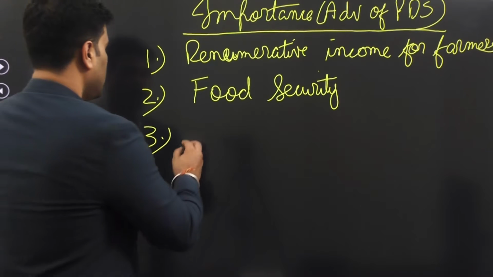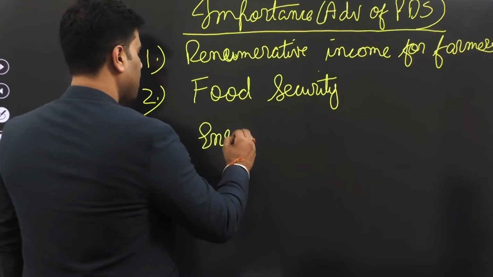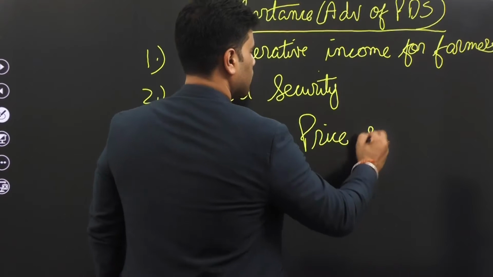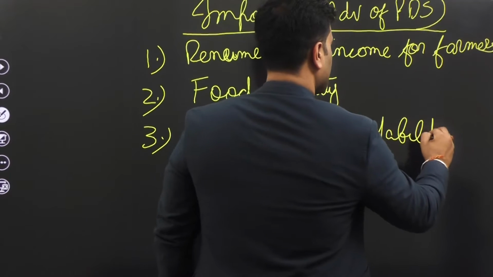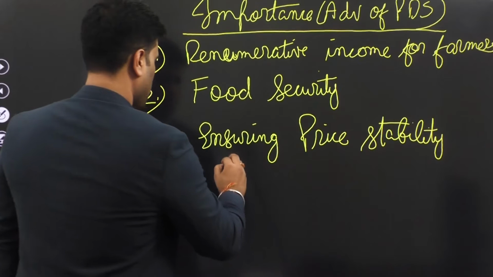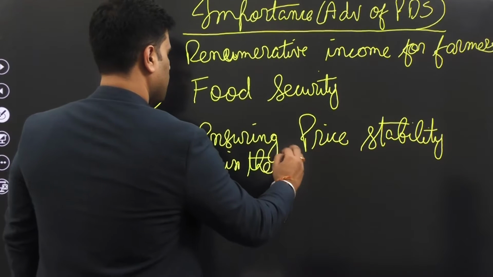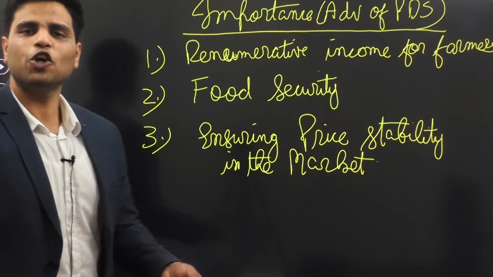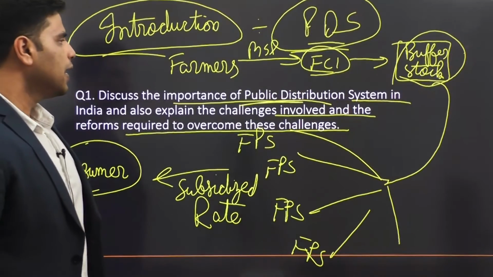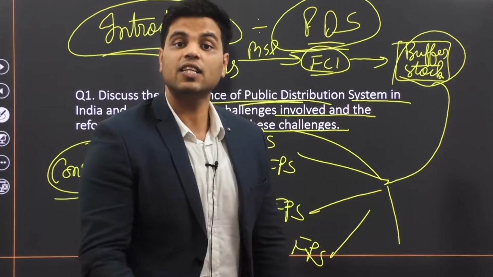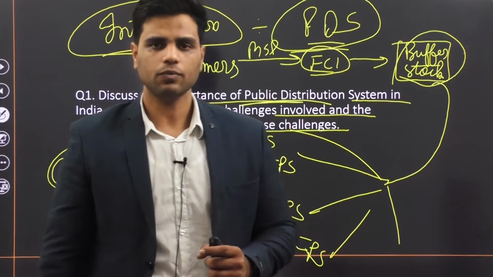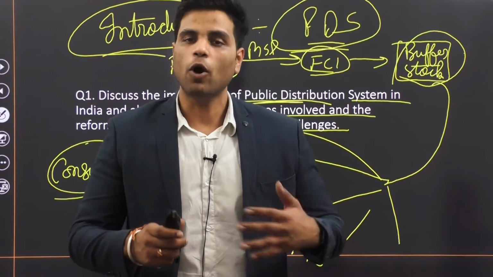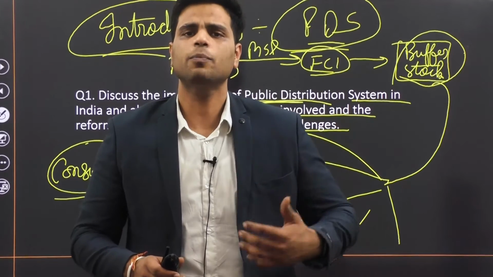Now, third is ensuring price stability in the market. Now, how does government ensure price stability in the market? Let's suppose price of wheat or rice increases dramatically in the market. Now, as you all know by now, why do commodities become expensive? How does the price increase?